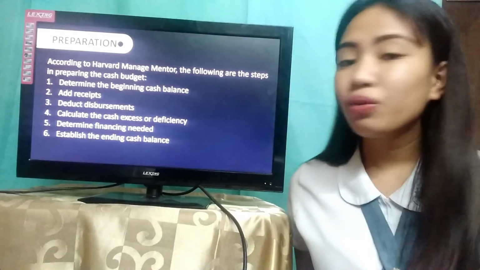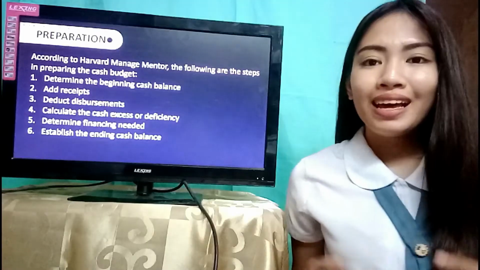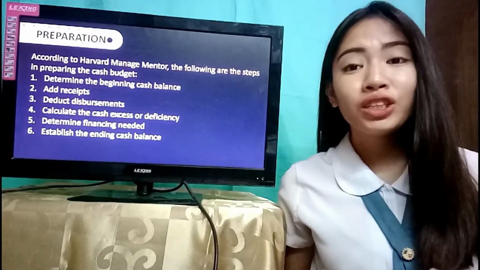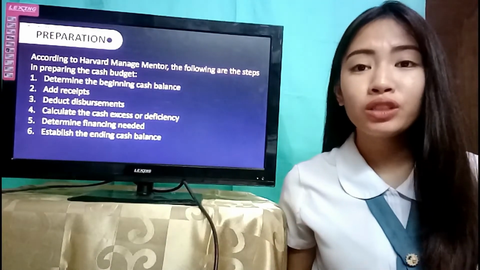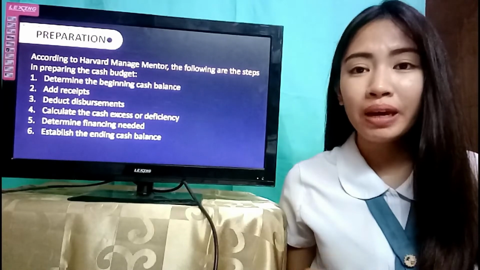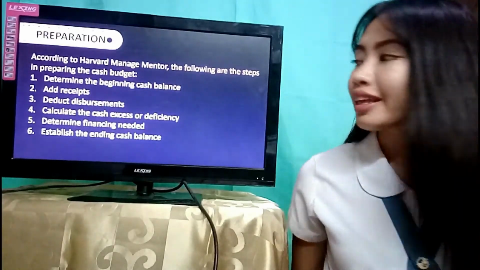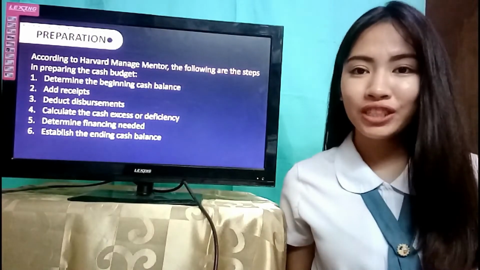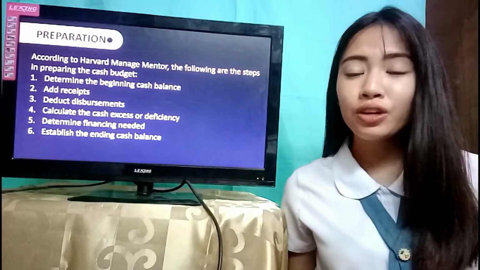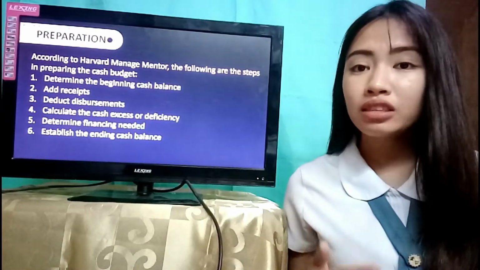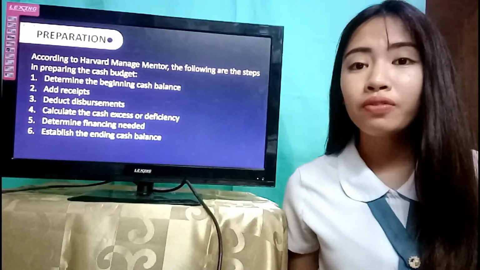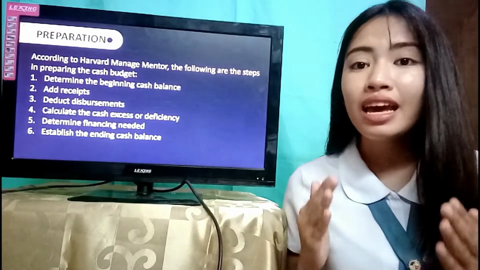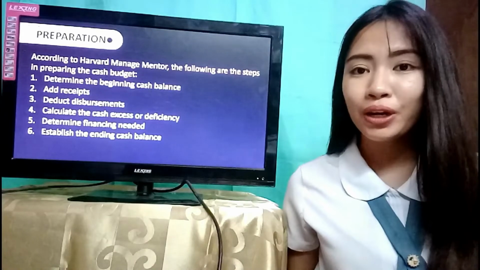Third, we should deduct the disbursements. Based on expected activity, we should calculate how much cash will be required to cover the disbursements or cash payouts during the period. Next step is to calculate the cash excess or deficiency. To calculate the cash excess or deficiency, we should subtract the cash disbursements from the sum of the beginning cash balance and the expected receipts during the period.